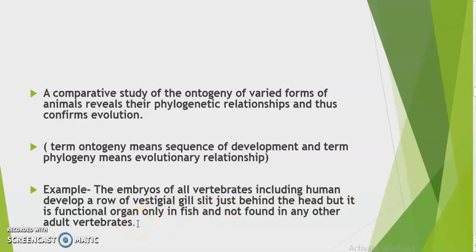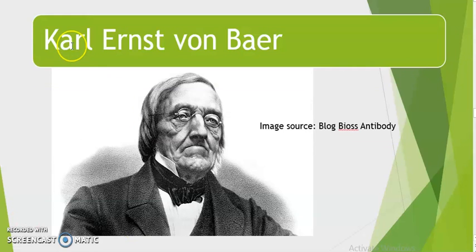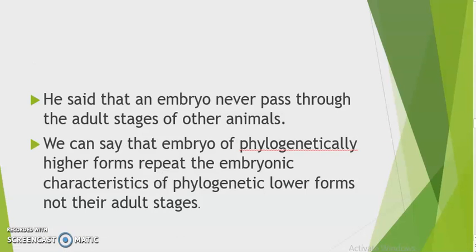If we talk about adult vertebrates like amphibians or reptiles or birds or any other mammal, it is not there in the adult, right? Later on, another scientist called Karl Ernst von Baer argued against the concept of Ernst Haeckel, and he said, okay, you are right, but I have done some careful studies, and what he concluded is that an embryo never passes through the adult stages. It only shows embryological stages, right?